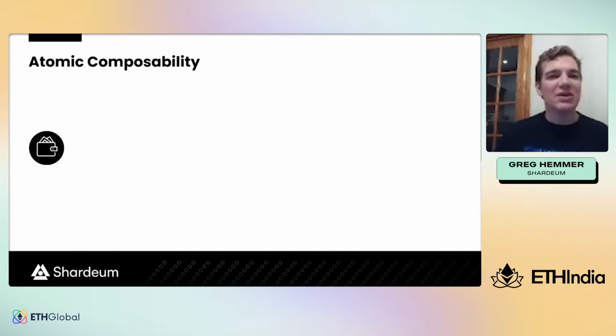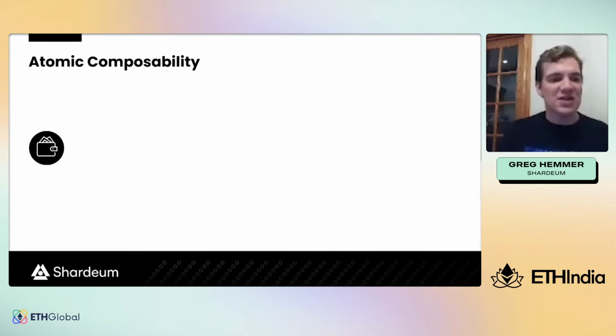As a developer, you no longer need to worry about which shard you deploy to and worry about only having composability with the other applications on your shard. With Shardium, you just need to deploy your contract and you immediately have composability with all contracts on the network.